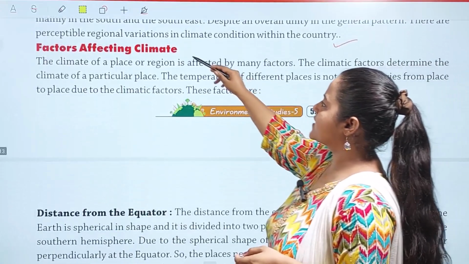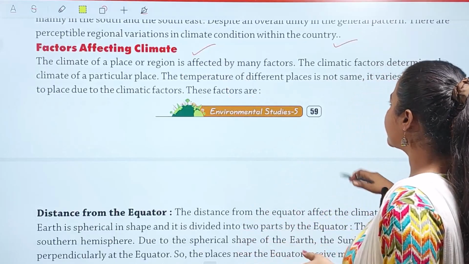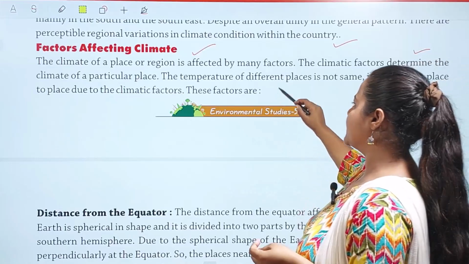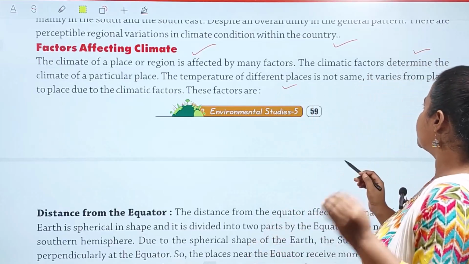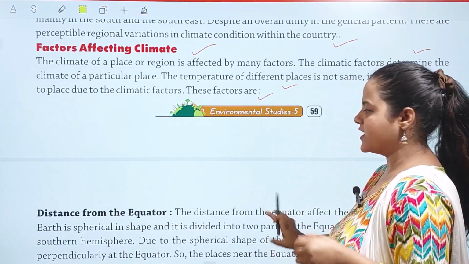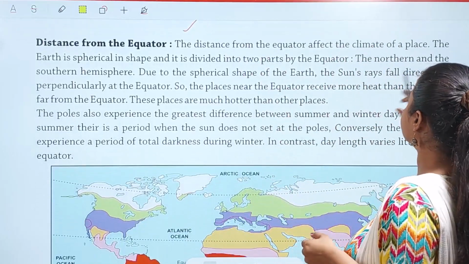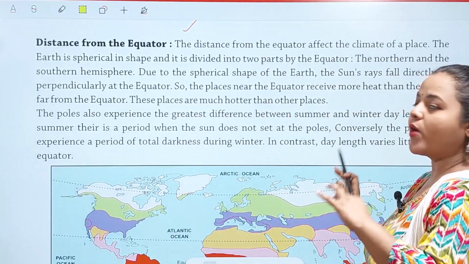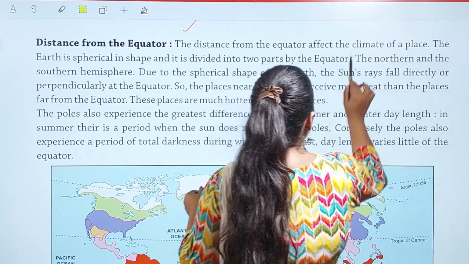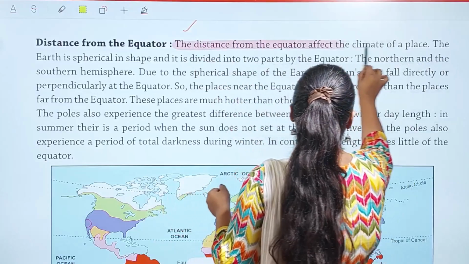Then we have factors affecting climate. The climate of a place or a region is affected by many factors. The climatic factors determine the climate of a particular place, and the temperature of different places is not the same. It varies from place to place due to climatic factors. ये factors कौन से हैं? Distance from the equator. So distance from the equator affects the climate of a place. बच्चों, equator से कितनी दूरी है किस जगह की, उसका climate depend करता है किस पे? Equator पे. ठीक है?